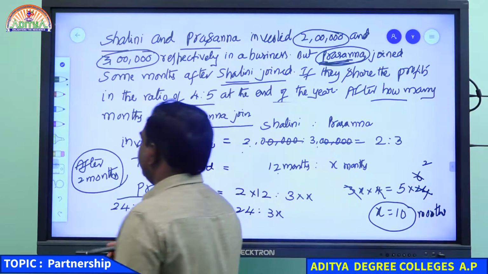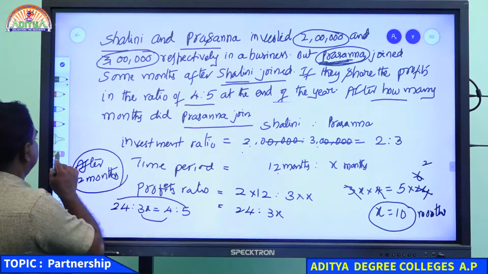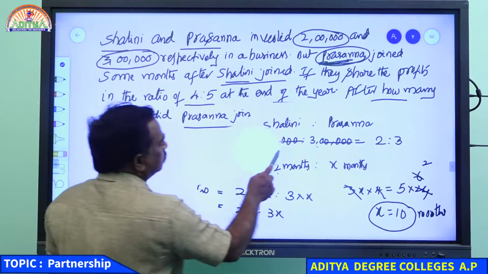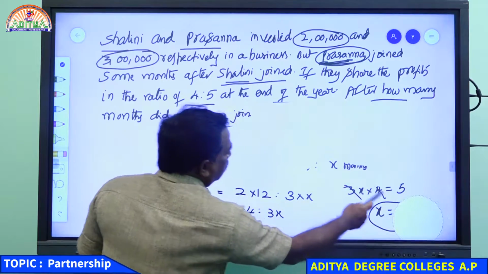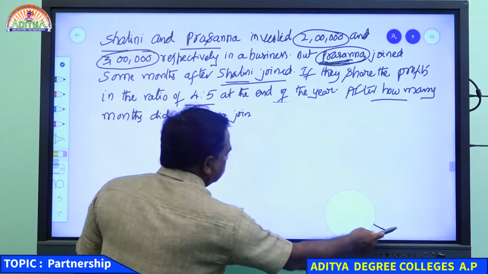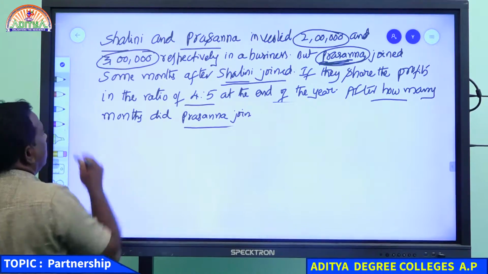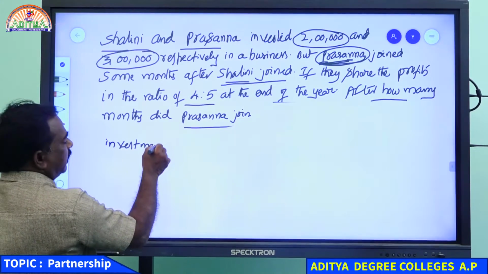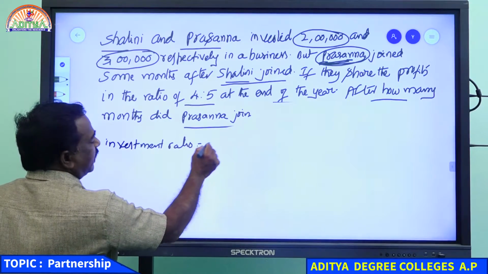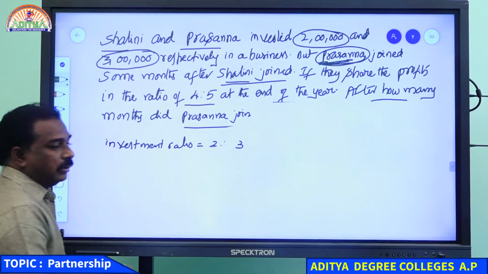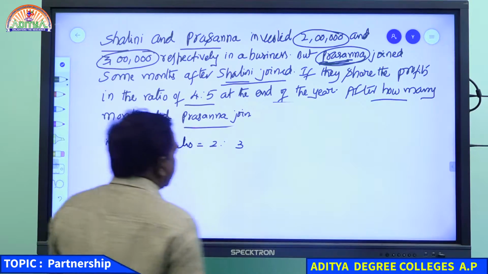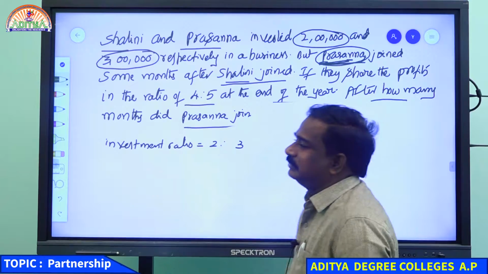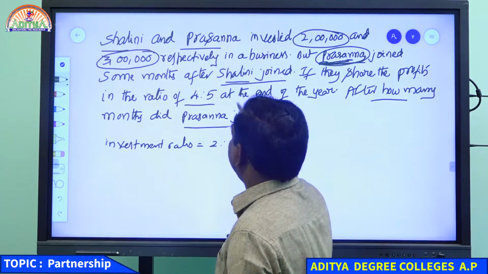Once again, see the question clearly. What happened here? The investment ratio is given, 2 lakhs and 3 lakhs. We can take 2:3. Now the question is, Prasanna joined some months after Shalini joined.